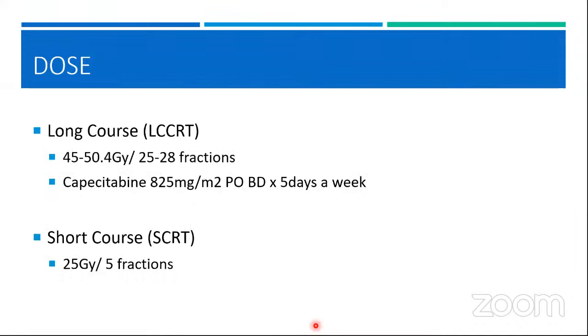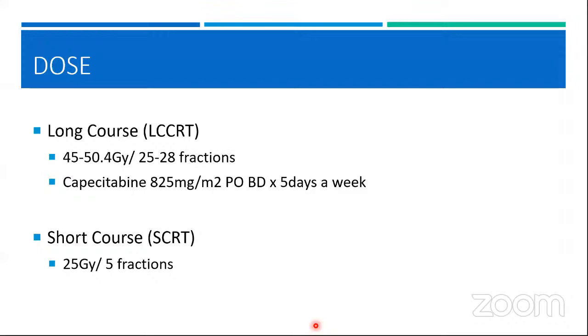Now coming to the dose schedules, the most commonly used, we have 2 dose schedules. One uses 180 centigray per fraction and goes up to a dose of 45 to 50.4 gray. It is called the long course RT. It also gives concomitant capecitabine at 825 milligram per meter square, so it is called the long course chemoRT. And other than that, we have a short course RT in which we give 5 fractions of 500 centigray.